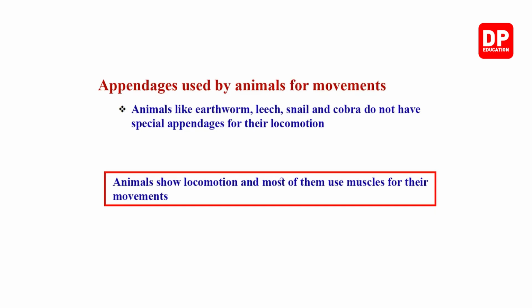You are given a point: animals like earthworm, leech, snail and cobra do not have special appendages for their locomotion. Like I said, within the body of animals like cobra, snail, leech and earthworm, we can't observe any special structure.